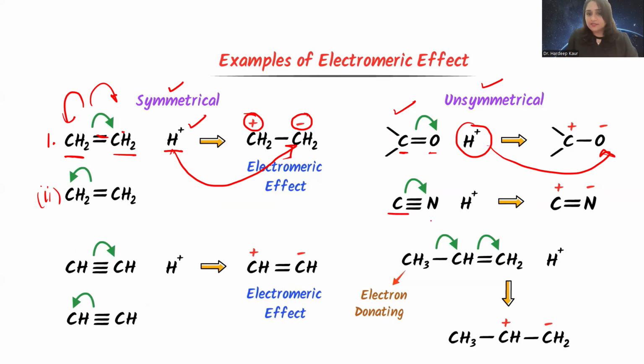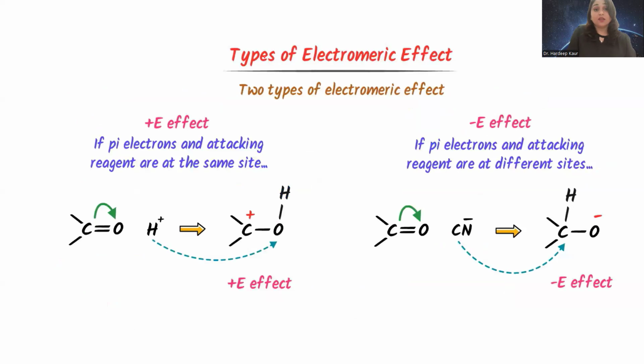Similarly here it is unsymmetrical, or in this case where a triple bond is there, the pi bond can be on this side or on this side. So when the probability of transferring the pi electron is the same on both sides, we call it the symmetrical electromeric effect. If it is different, then it is an unsymmetrical electromeric effect.